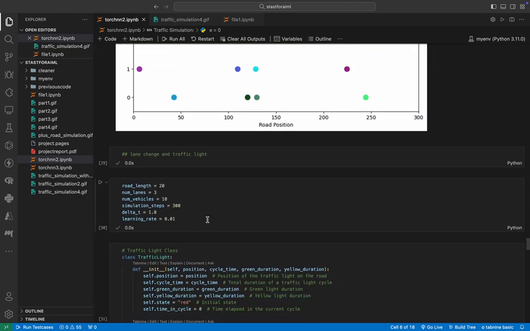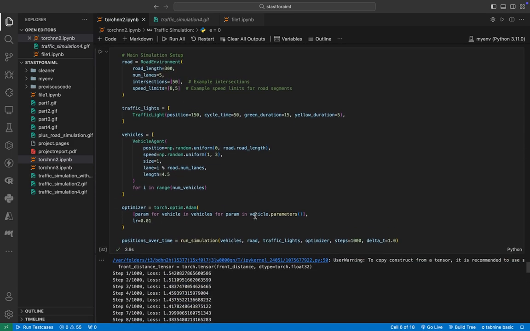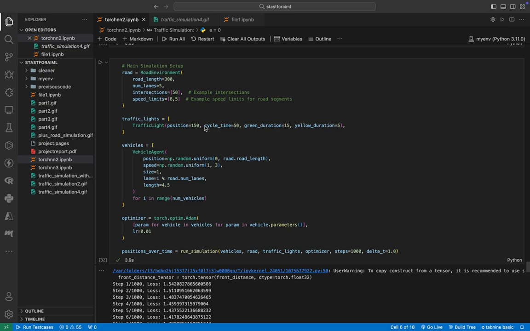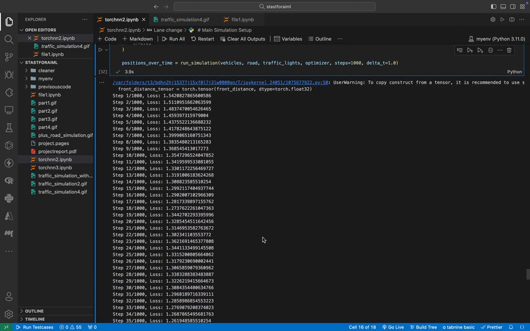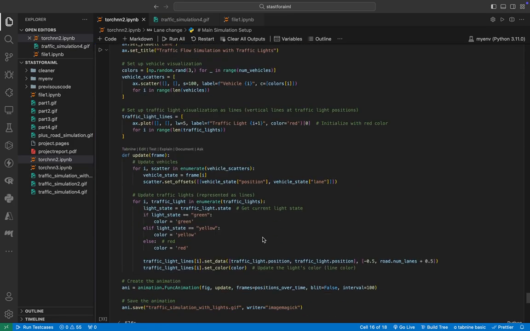Moving further, we have also implemented a traffic light and intersection. So in this you can see the road with the intersection position at 50 and the traffic light at 150, and then the vehicles, with the number of vehicles defined previously. We have trained this model also, so all the agents are trained in that environment for 1,000 iterations.